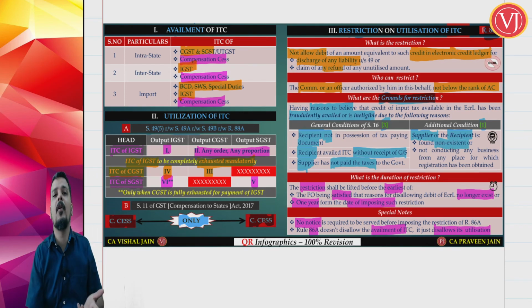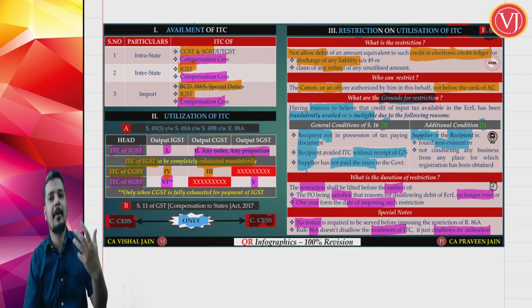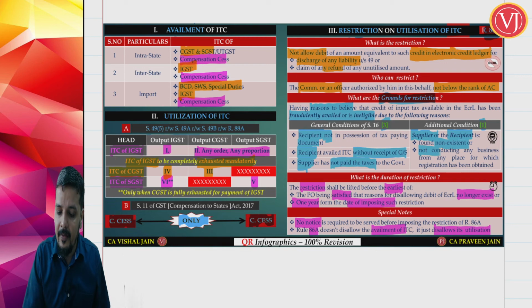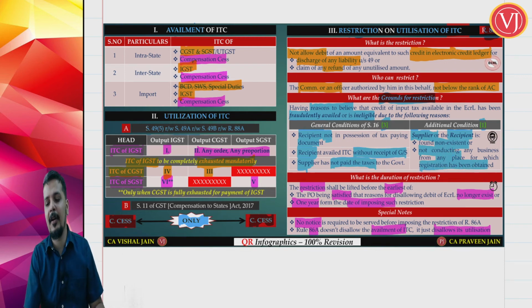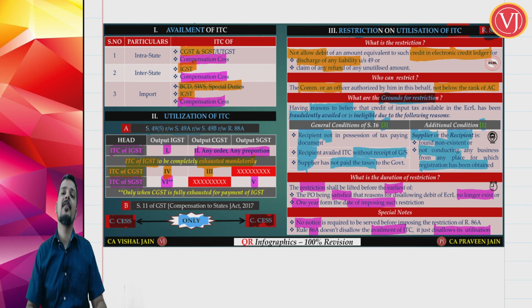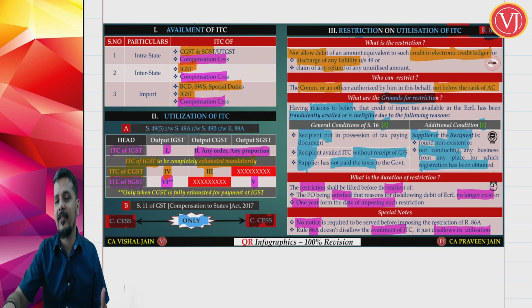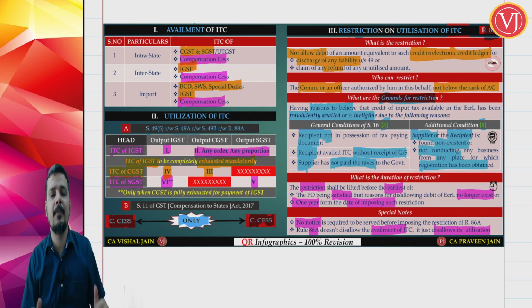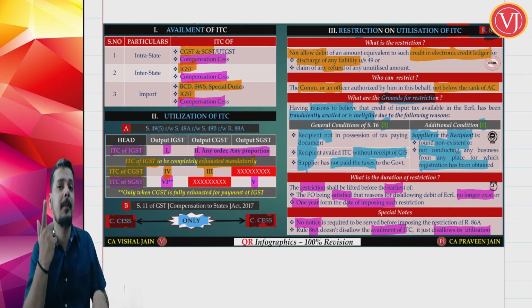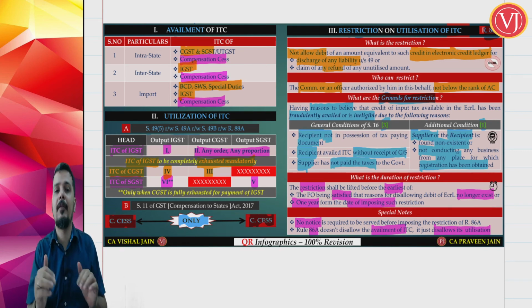They cannot be found. Officers is trying to search their premises, trying to find out the supplier or recipient, but they are not there. Or they are not conducting business from place for which registration has been obtained, which means that they are doing business from a place which is not declared on the registration certificate, and from a place which is declared in the registration certificate, there is no business being done. So they are doing their business, but not from a place which is declared on the registration certificate. They are doing business from some other place which is not declared anywhere,